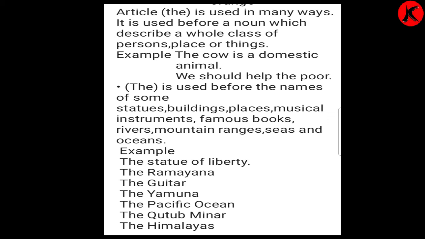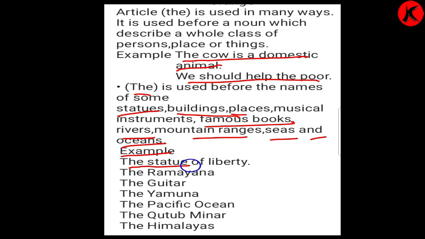Example, the cow is a domestic animal. We should help the poor. The is used before the names of some statues, buildings, places, musical instruments, famous books, rivers, mountain ranges, seas and oceans. Example, the Statue of Liberty, the Ramayana, the Guitar, the Yamuna, the Pacific Ocean, the Qutub Minar, the Himalayas.